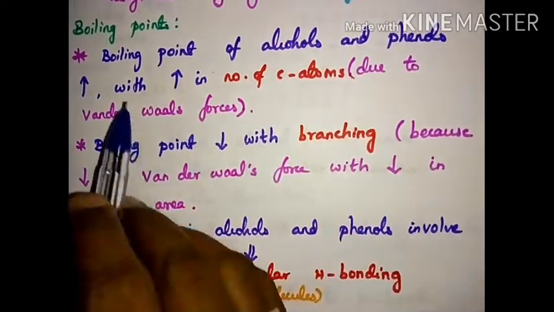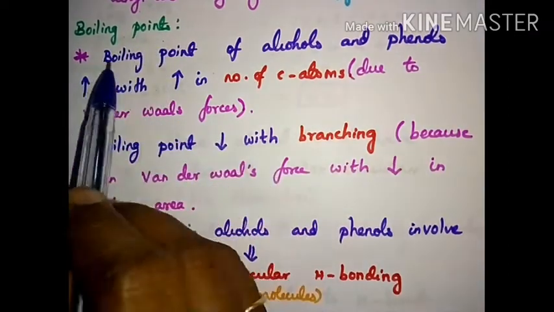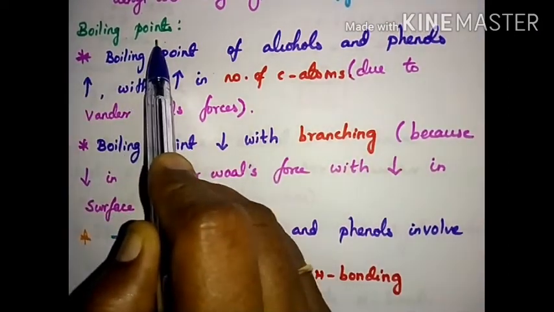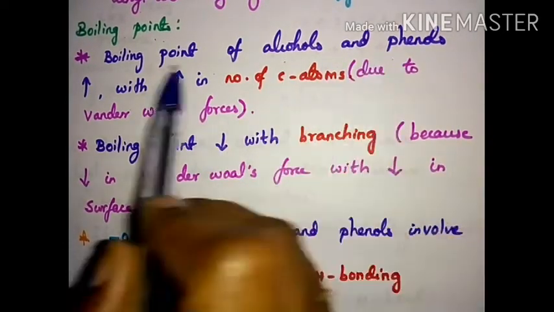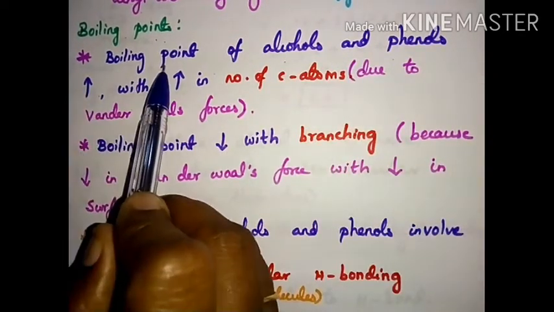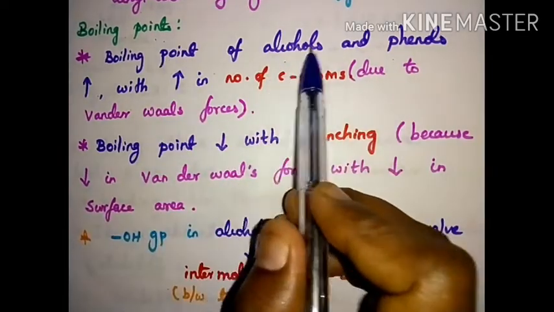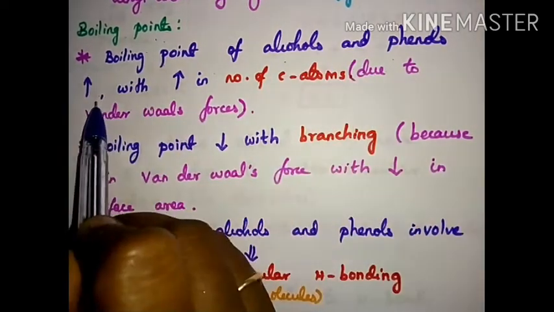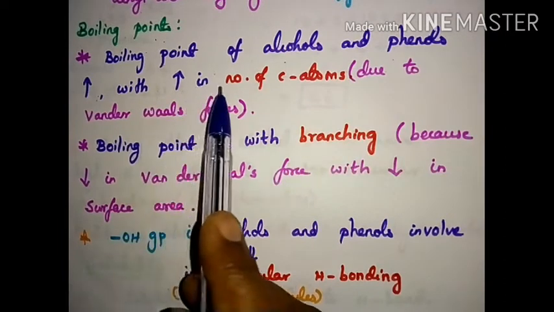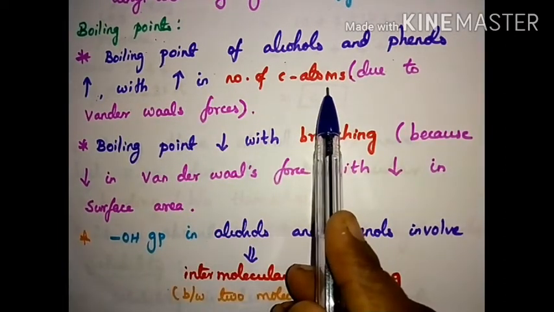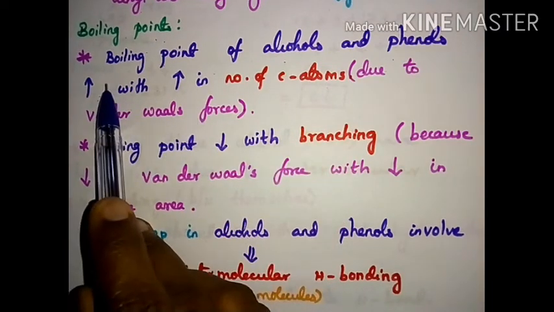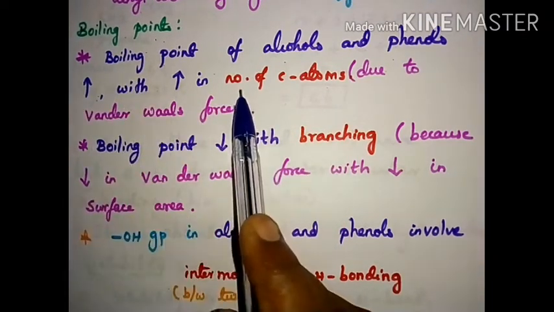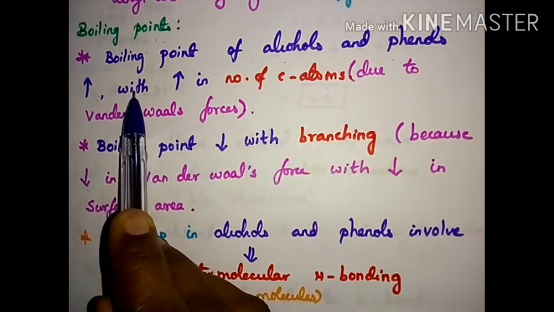First we are going to see the boiling point. The boiling point of alcohols and phenols increases. Normally the boiling point increases with the increase in the number of carbon atoms. Why does the boiling point increase as the number of carbon atoms increases?